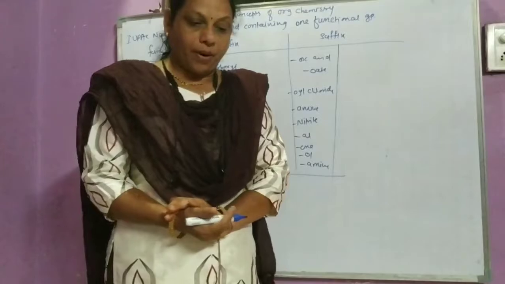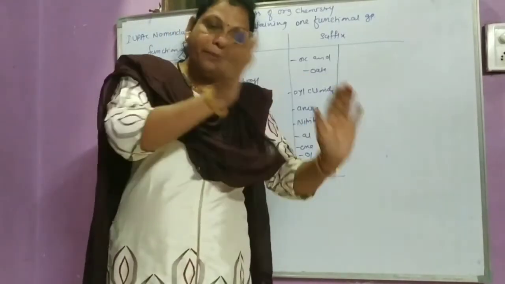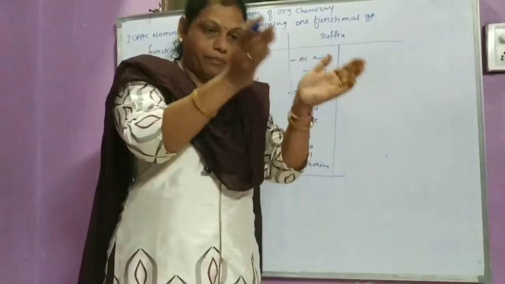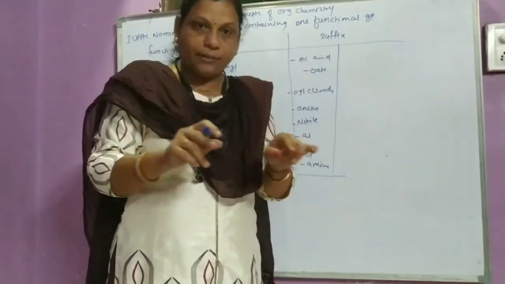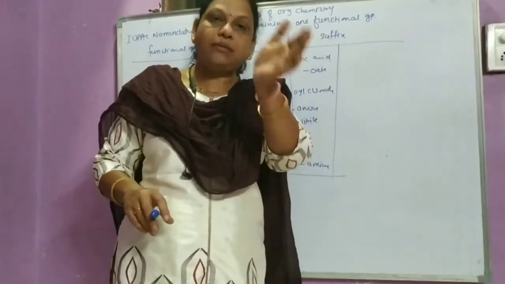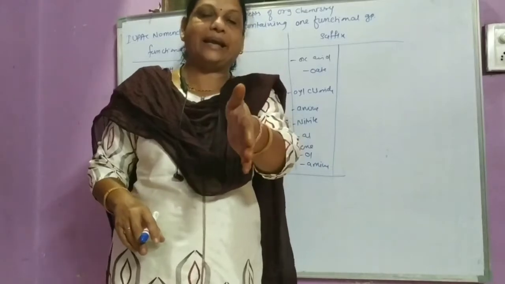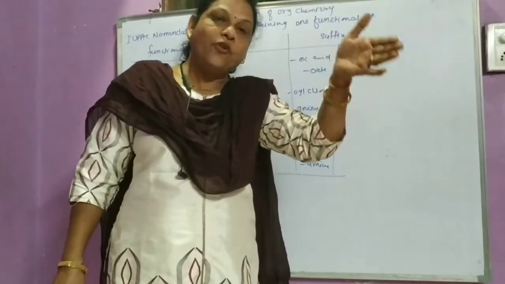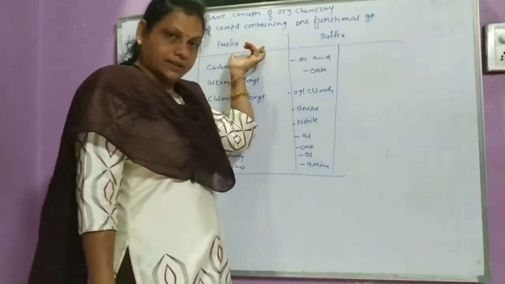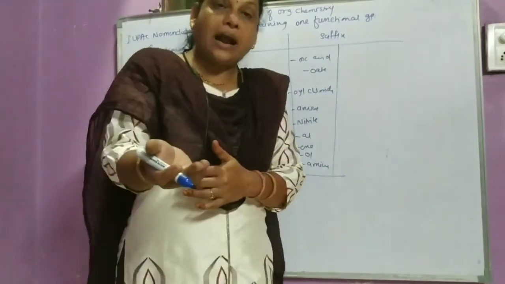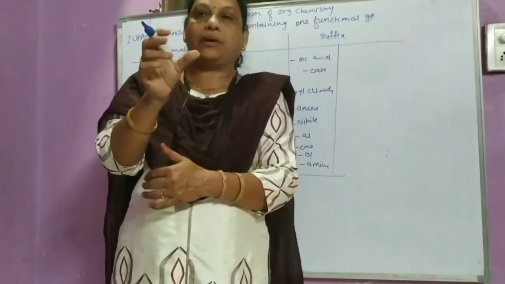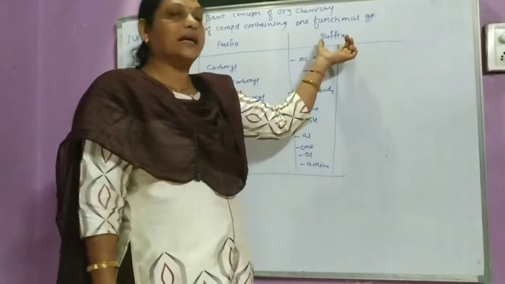Many organic compounds use a prefix as well as a suffix. The words that come before the name of the parent organic compound, parent alkane or parent hydrocarbon, are called a prefix, and the words or group of alphabets that come after it are called a suffix.